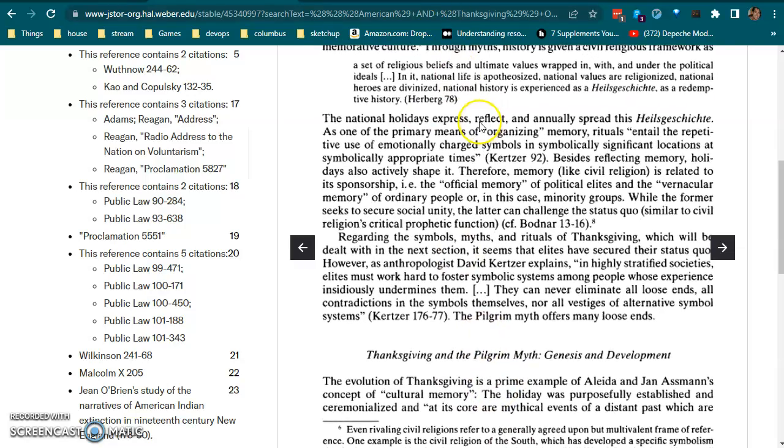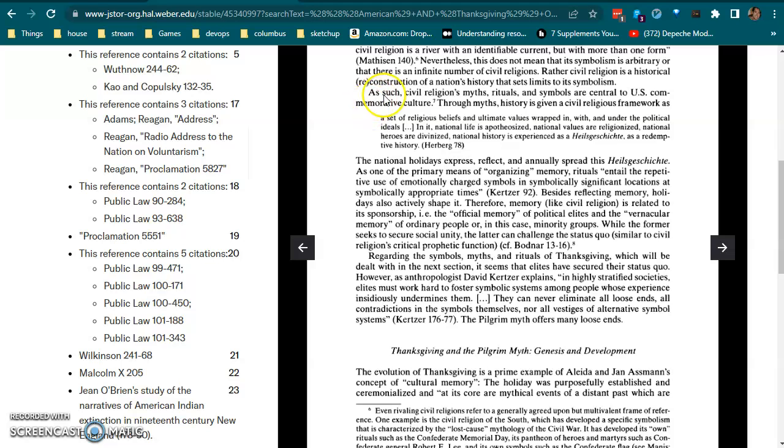Like you can see, every time she says something, such as civil religions, myth, rituals, and symbols are central to U.S. commemorative culture, she has right there the number 7, which you can click, which is a Turabian citation method of showing references. And then right here she goes ahead and cites Herberg to back up her statement. So this was a great article, and I will definitely be using it in my paper.